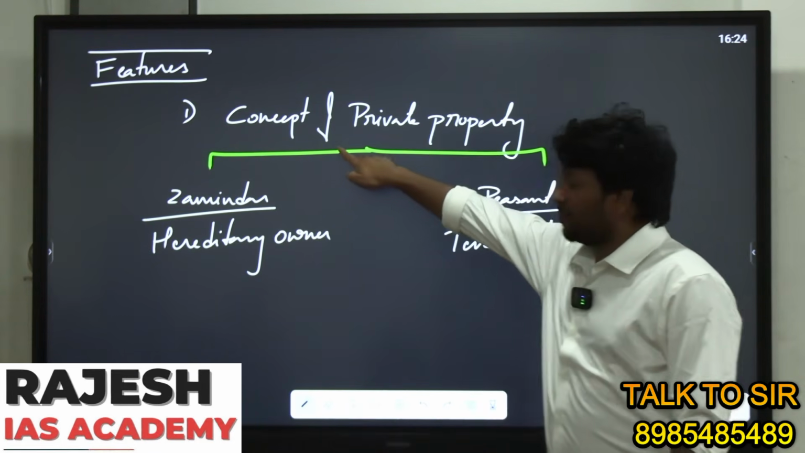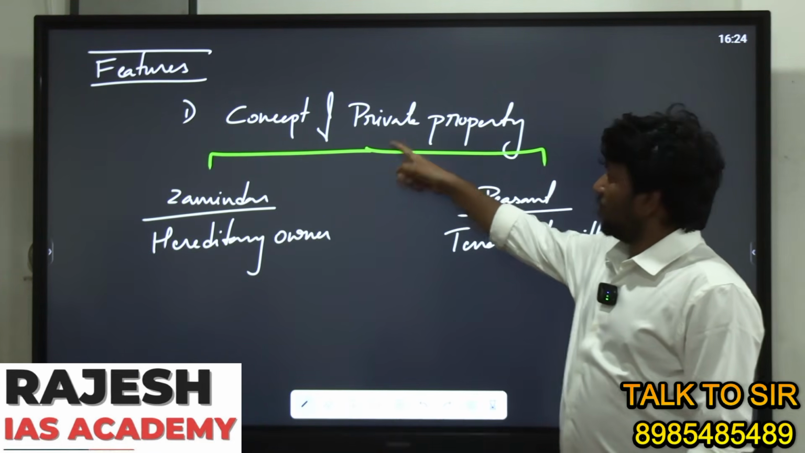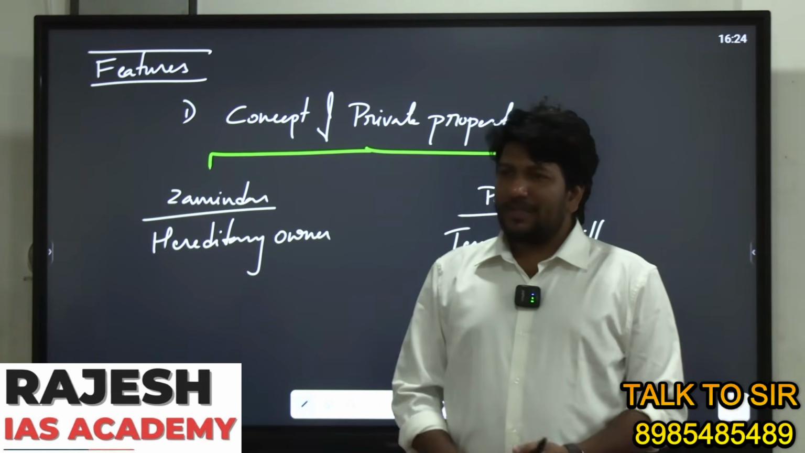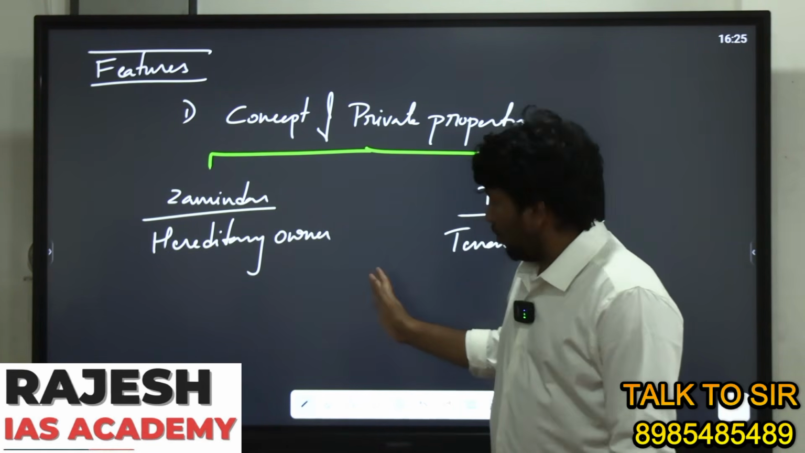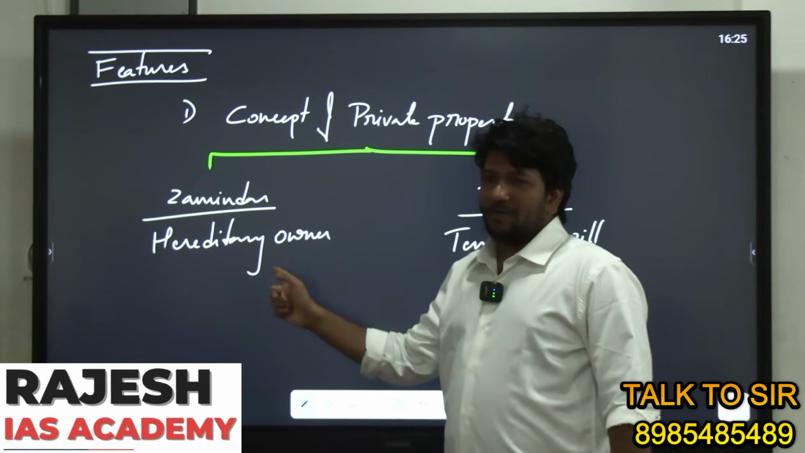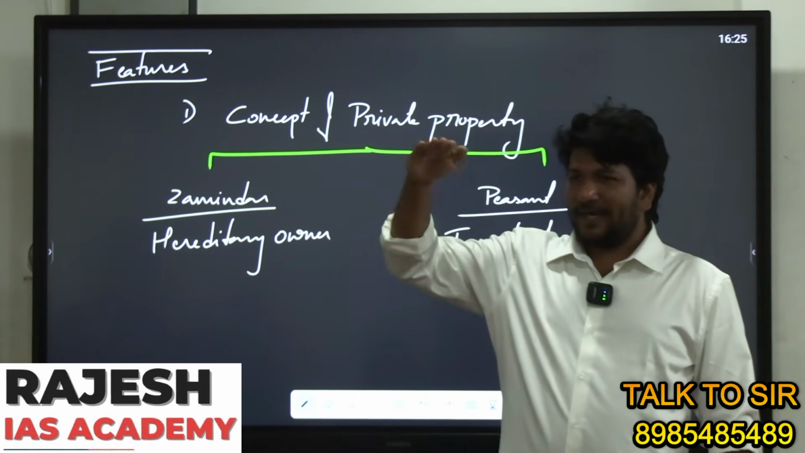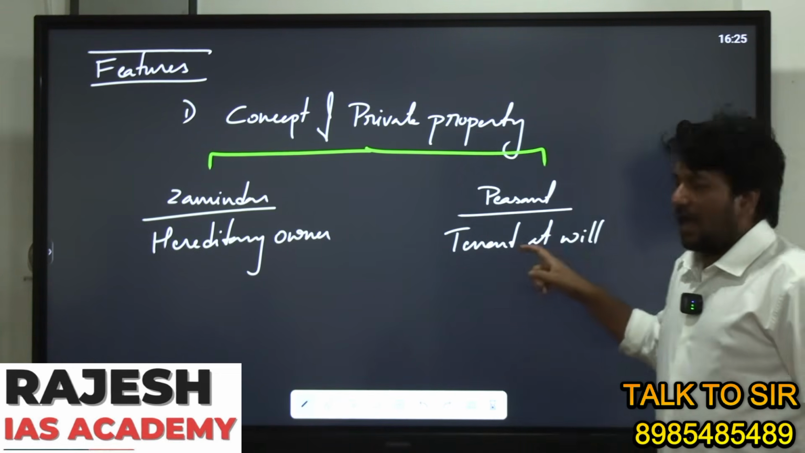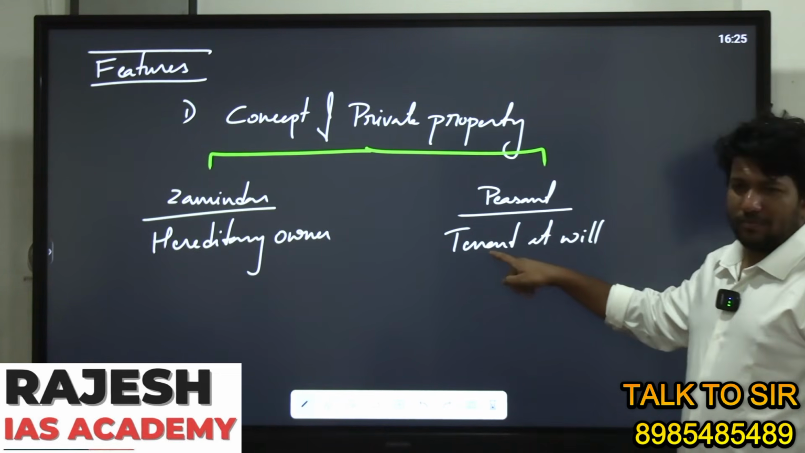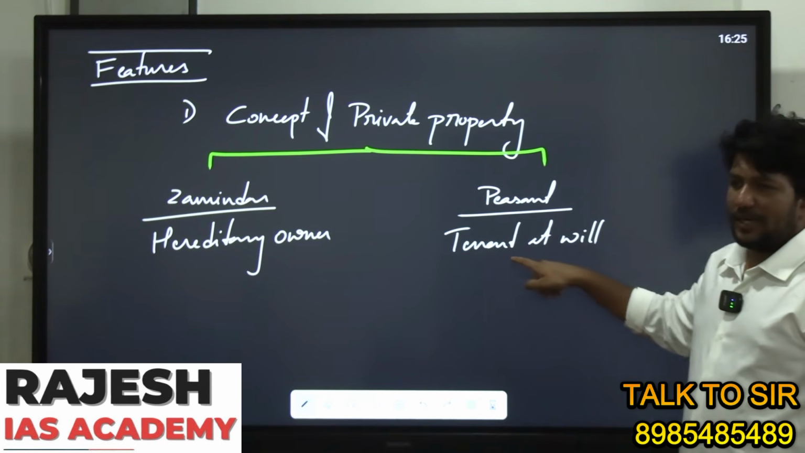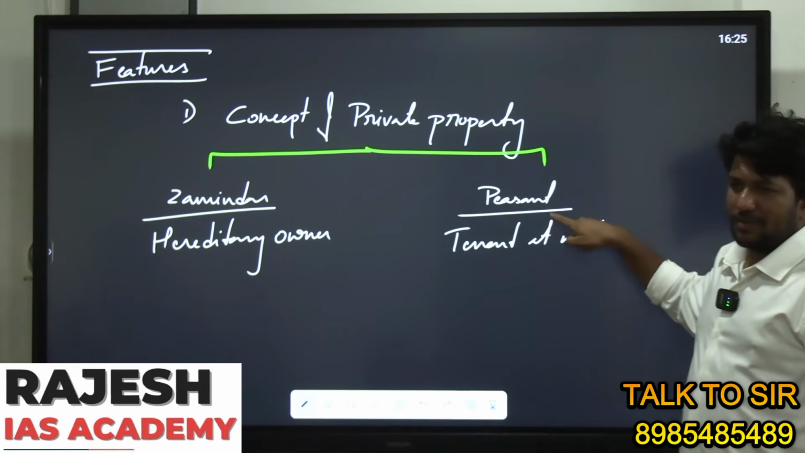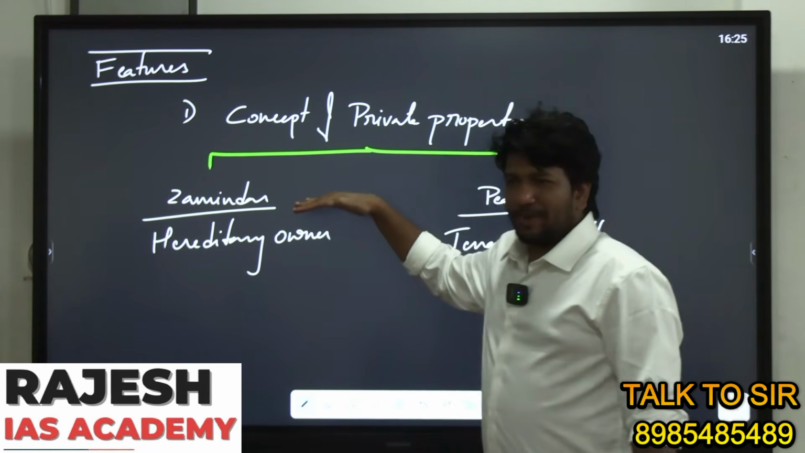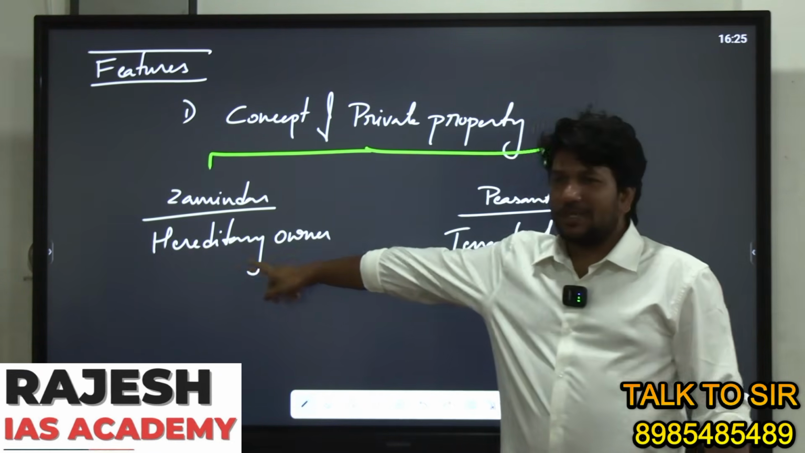But this permanent system focuses mainly on the concept of private property. It made the Zamindar the owner, and hereditary owners, because they had been ruling for generations. And whosoever are the tillers become tenants. Tillers are nothing but peasants. So this is the first one. In the permanent settlement system, the concept of private property, and the Zamindars become the owners.